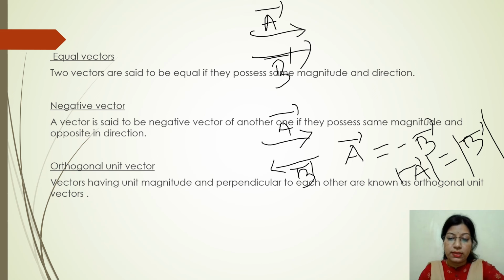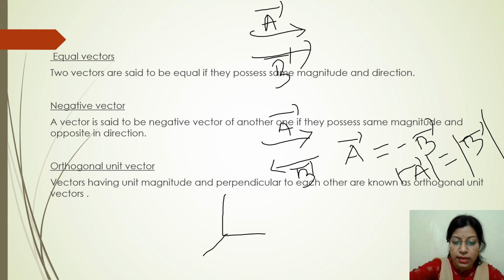So now we move to the next, orthogonal unit vector. We already know what an orthogonal vector is and we also know what unit vectors are. So it is a simple combination of these two. That means orthogonal unit vector. The vectors having unit magnitude and perpendicular to each other are known as the orthogonal unit vectors. Let this be your x-axis, y-axis and z-axis respectively. This is the x-axis, this is the y-axis and this is the z-axis.